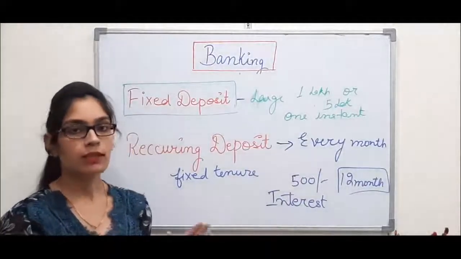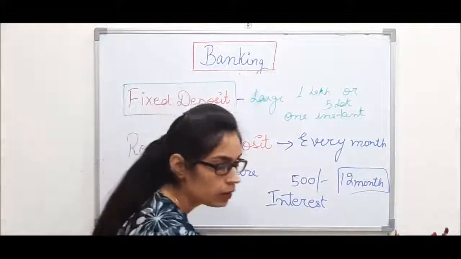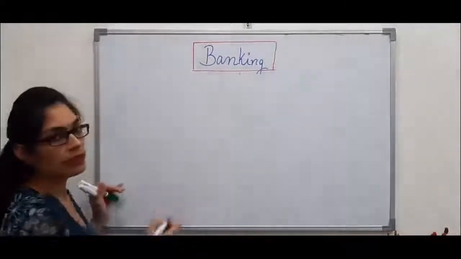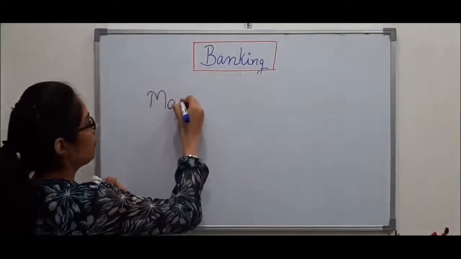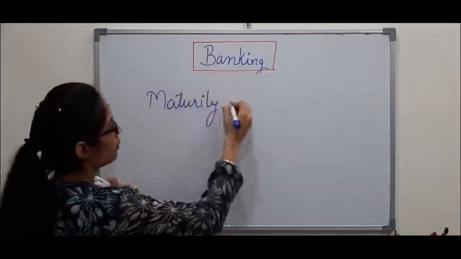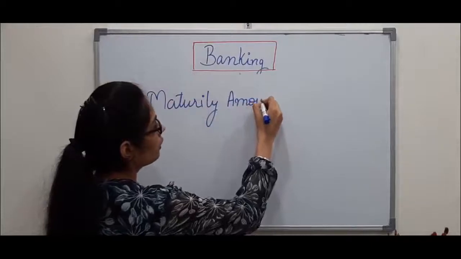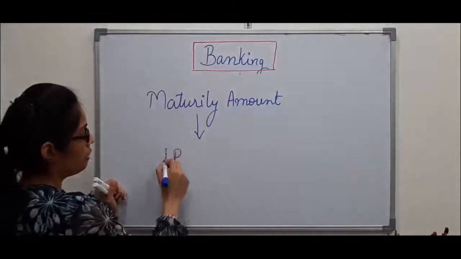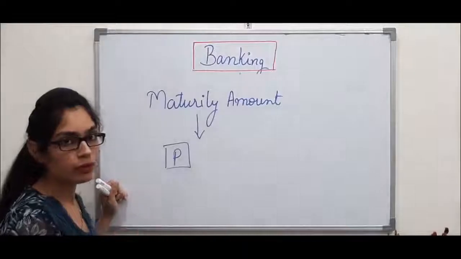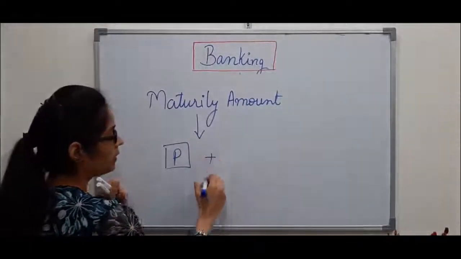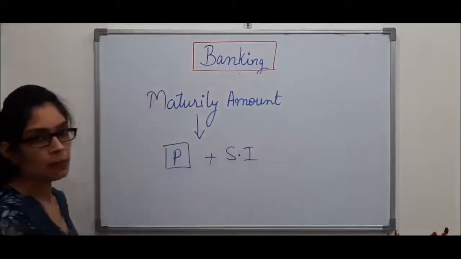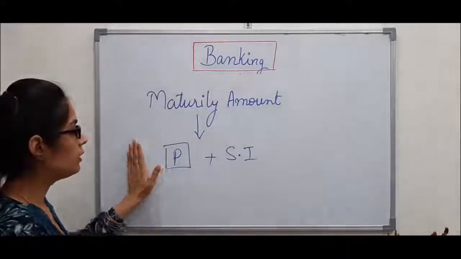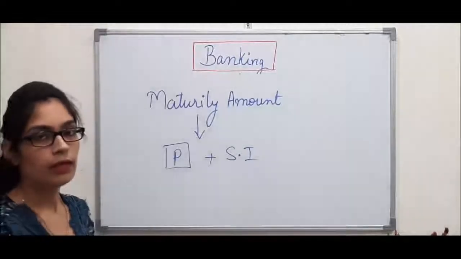Matured amount means the amount which you have paid plus the simple interest on it. Same with fixed deposit: you get your principal amount plus the interest, but there you pay in one shot, here you pay monthly.